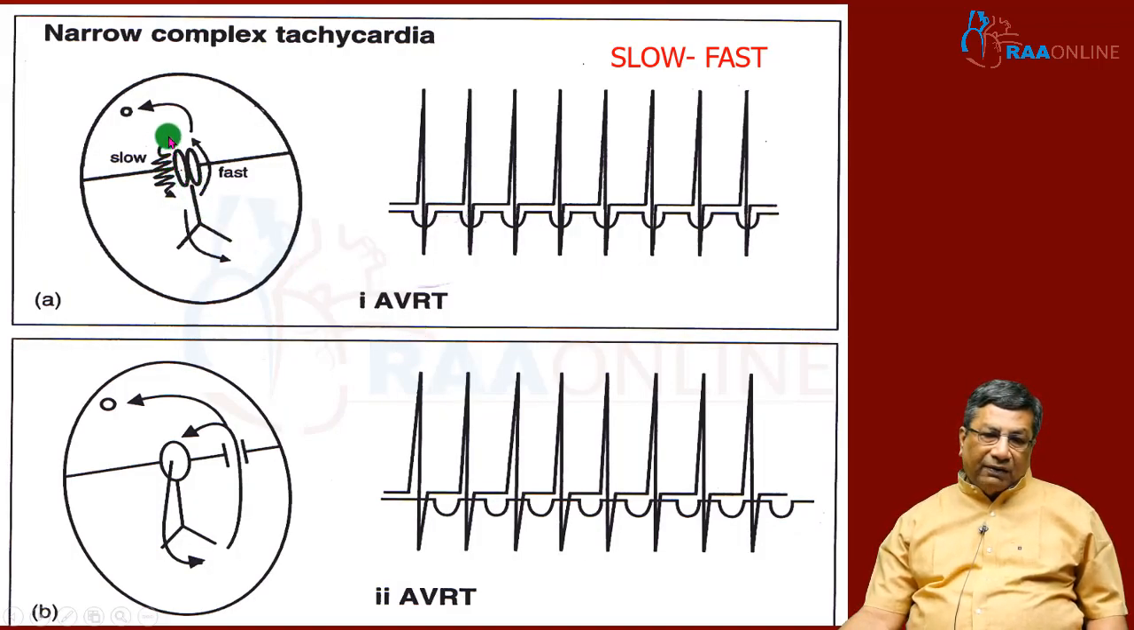So, in AVNRT, what has happened is the slow pathway is conducting antegradely and the fast pathway is conducting retrogradely. Because of that, my antegrade ventricular activation and retrograde atrial activation are occurring simultaneously. So, I will not have a P wave in front, and I do not have a P wave at the back. So, this is a typical AVNRT, not AVRT, AVNRT.